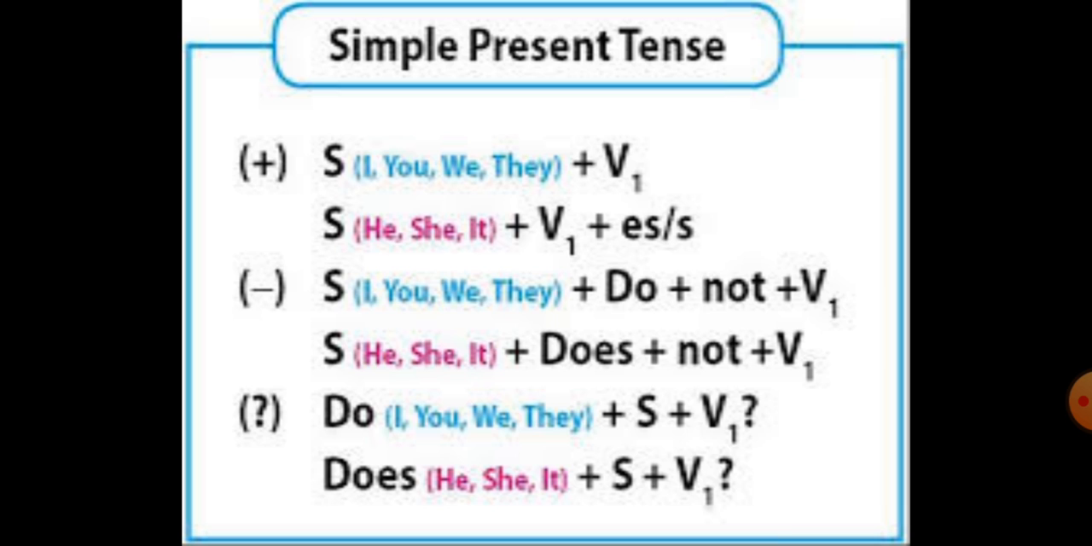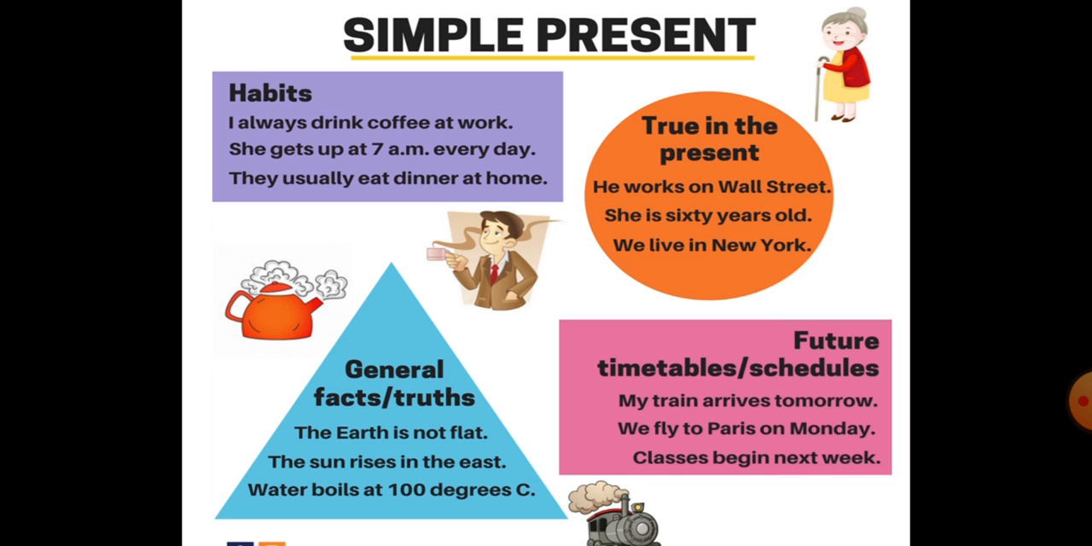Okay, or does she like reading? In this way we frame the sentences. Now let's talk about the different situations when simple present tense is used.